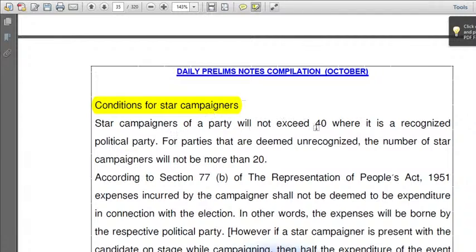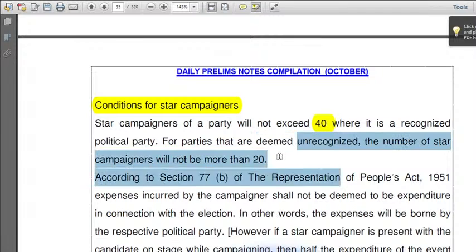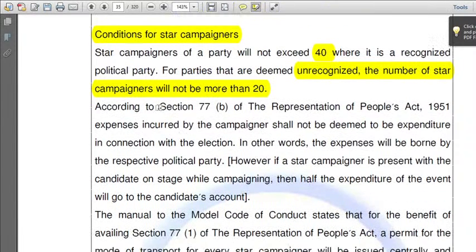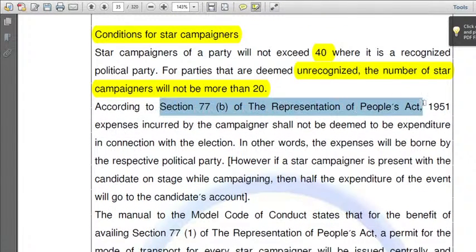Star campaigners of a party will not exceed 40, where it is a recognized political party. So the number should not exceed 40. Okay. For parties that are deemed unrecognized, the maximum number will be 20 only. But according to Section 77 of the Representation of the People Act 1951, not 1950, you need to remember this.